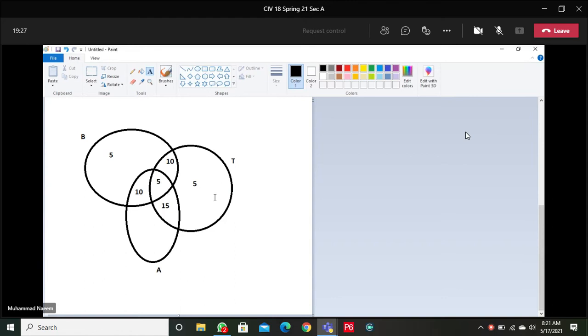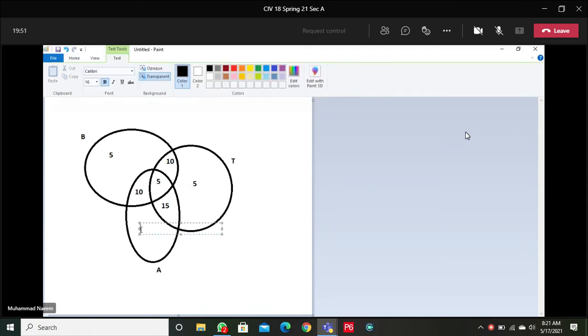In this way, the circle T contains 35 people. And finally, the number of people in A, they are 100. In this circle, we must have 100 people. 30 already we have in this circle. The rest of the 70 are in this portion.